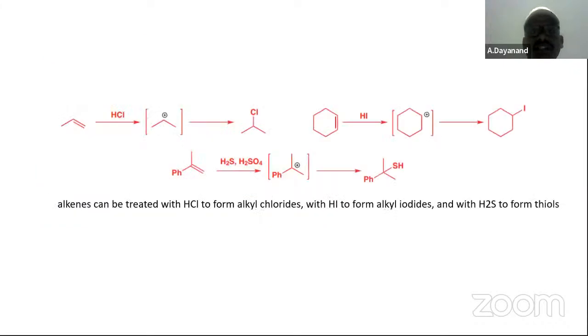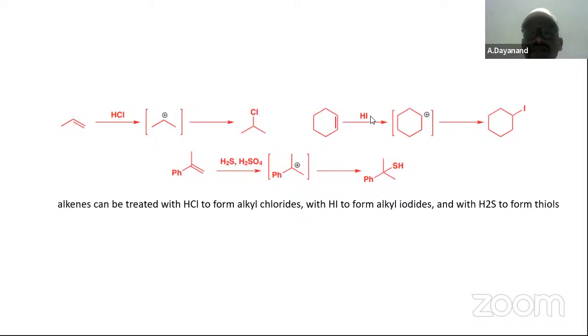Now let us see this again. HCl addition. HCl will be added according to Markovnikov's rule only. H is added to the second carbon, secondary. Why? Because it is more stable. If H is added to the terminal carbon, it results in a secondary cation. If it is added to the middle carbon, it results in a primary carbocation. We know that secondary is more stable than primary. Therefore, 2-chloropropane is formed.